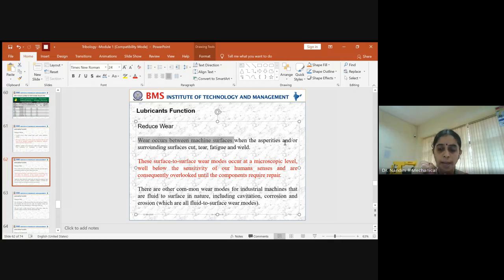And if the wear keeps on increasing, it can be sensed by a human being, and consequent measures have to be taken in order to overcome this wear. So you need to get the surface repaired, again to get the required smooth flow of movement. For this also you have to reduce the wear. So if you apply a lubricant, it helps in reducing the wear which comes across any rolling component.